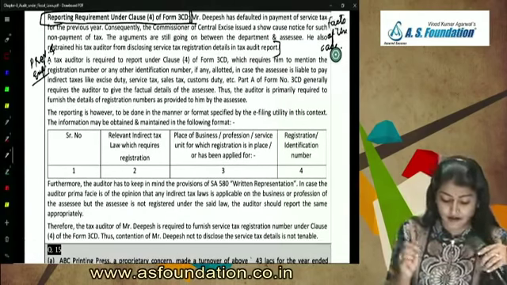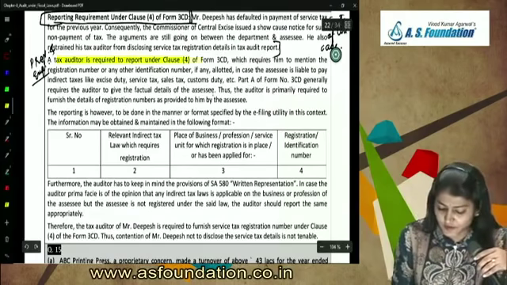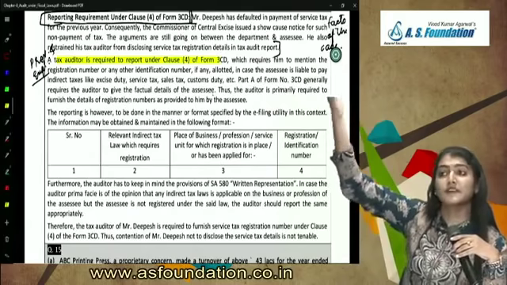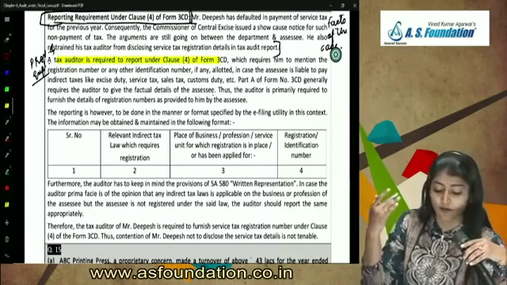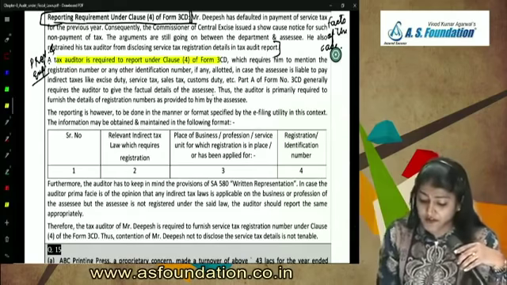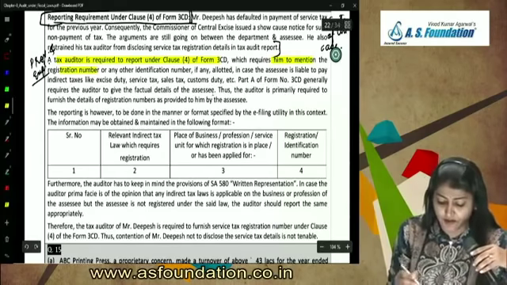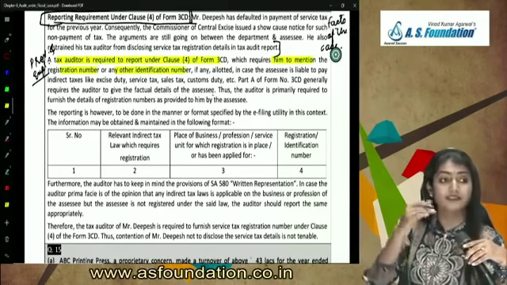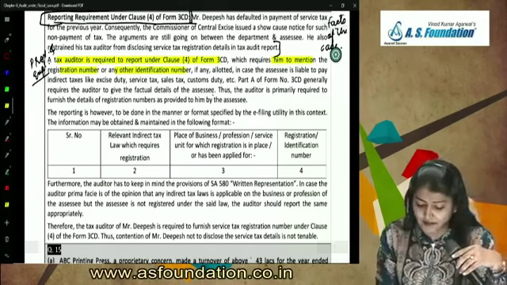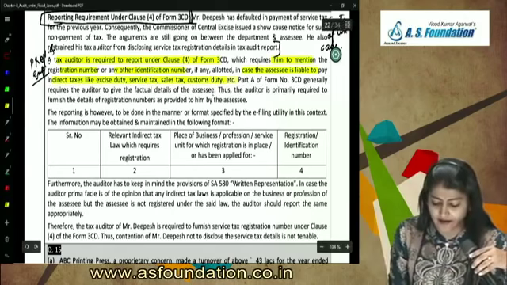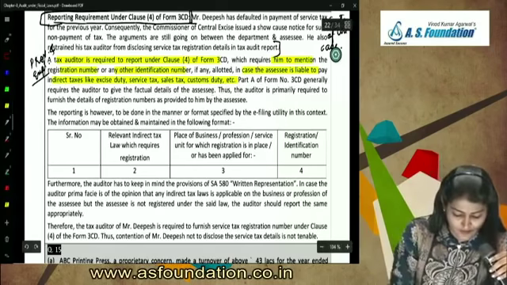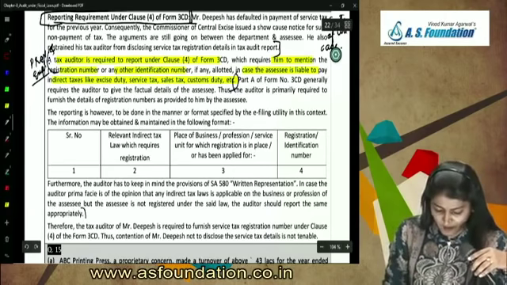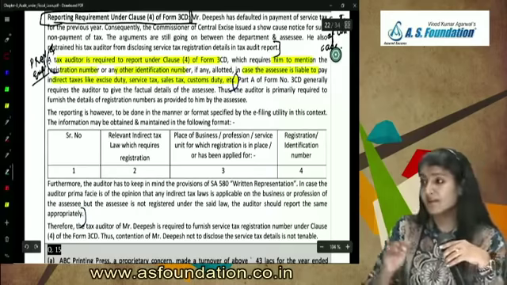What is the provision? A tax auditor is required to report under clause 4 of Form 3CD, like you write clause 1 of part 2 of the first schedule, second schedule. So clause 4 of Form 3CD requires him to mention the registration number or any other identification number, if any allotted, including the GST number, if the assessee is liable to pay any indirect taxes. So this is the reporting requirement. Then to report on this, what audit procedures are required to be followed? So this is the green part.